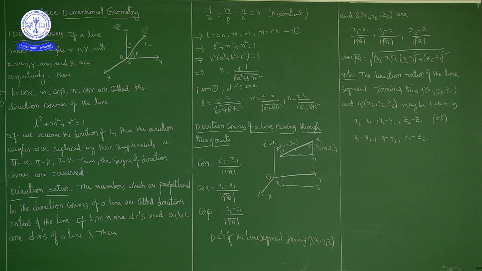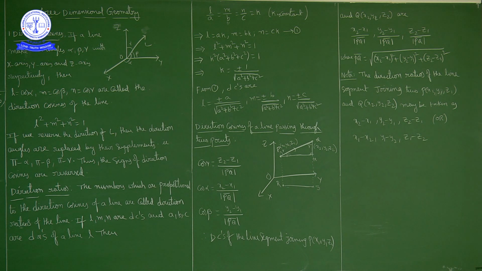Three-dimensional geometry is a little bit difficult chapter to understand online. Be careful and be attentive, and if you don't understand something, go through the concept again and again. In vector algebra we discussed the basic concept of vectors, then dot product and cross product. Now we'll use these concepts for three-dimensional geometry.